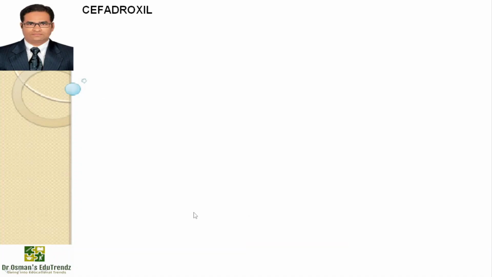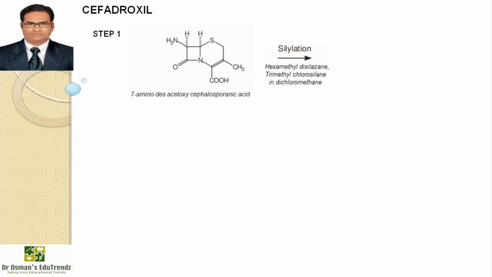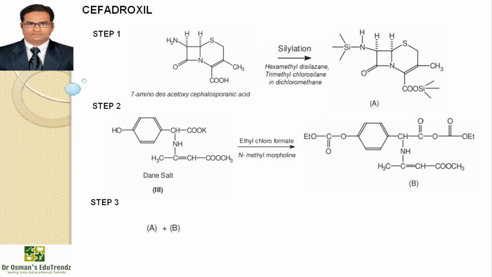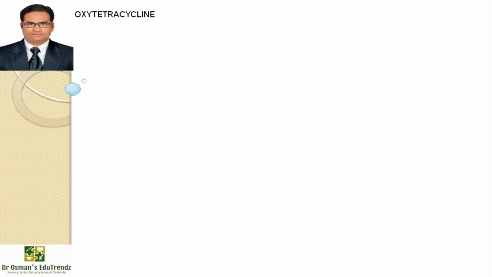Now moving on to the synthesis of cephadroxil. Cephadroxil can be prepared in 3 steps. In step 1, 7-amino desacetoxycephalosporanic acid is taken and undergoes silylation in the presence of hexamethyldisilazane and trimethylchlorosilane in dichloromethane to give product A. In step 2, Dane salt is taken and reacted with ethyl chloroformate and N-methyl morpholine to give product B. In step 3, both A and B are taken and subjected to N-acylation and hydrolysis to give cephadroxil.